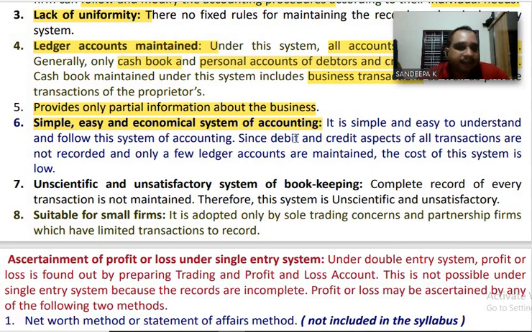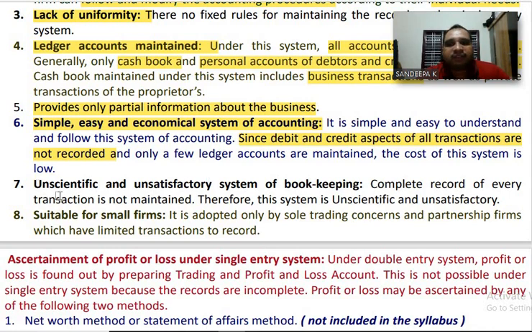Since debit and credit aspects of all transactions are not recorded and only few ledger accounts are maintained, the cost of this system is low. Only important aspects of all transactions are recorded and only a few ledger accounts are maintained. Because of that, it is considered as simple, easy and economical system of accounting.